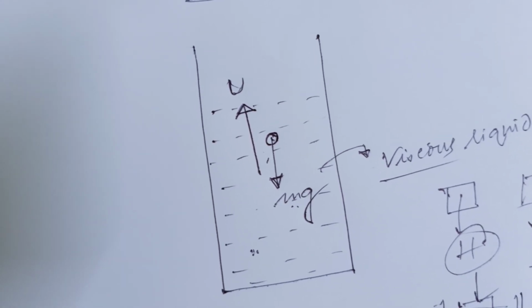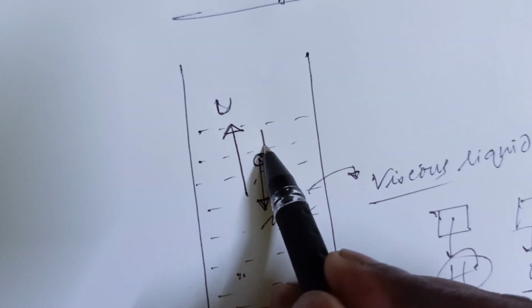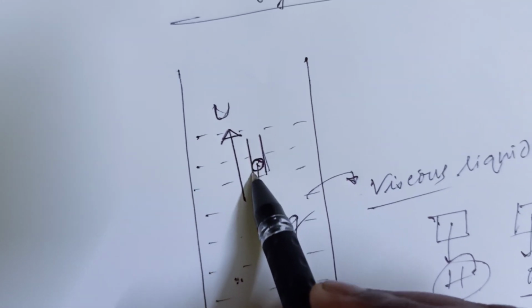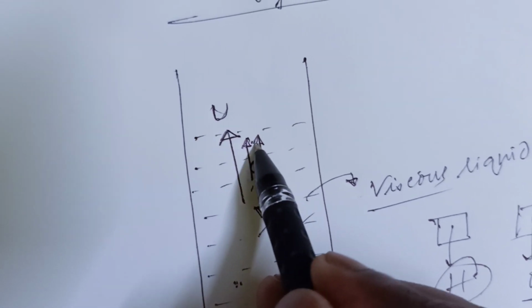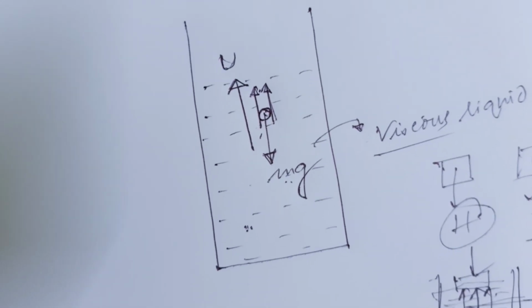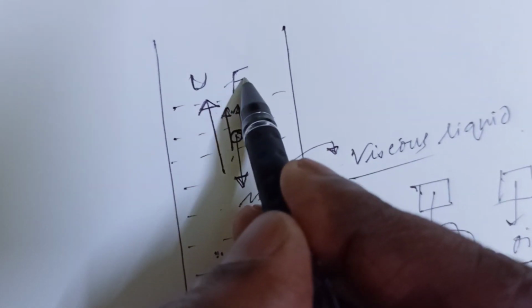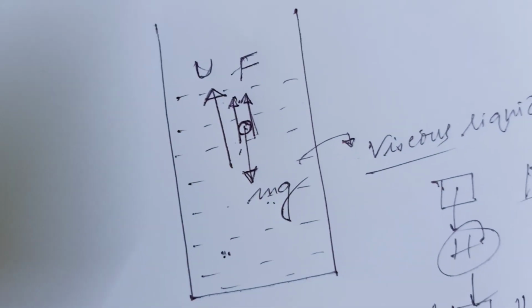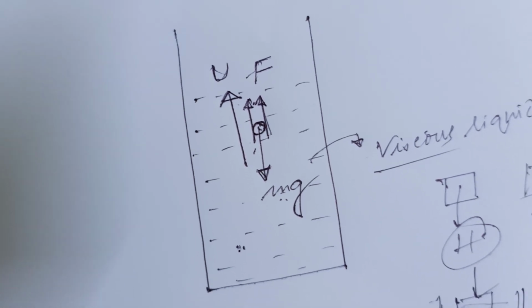And another force is due to the viscosity, due to its sticky behavior. Suppose you think that something drags with a particular force due to the sticky nature of the fluid. This is called viscous force. So three types of forces act on the body.